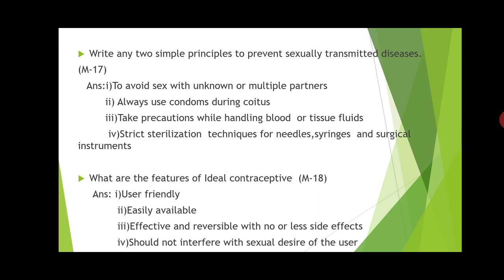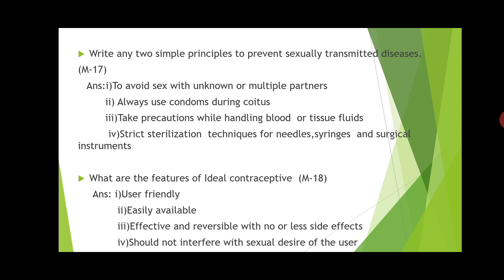They are the materials or things which help us prevent unwanted pregnancy. So how should an ideal contraceptive be? The question is what are the features of an ideal contraceptive, which was asked in March 2018.